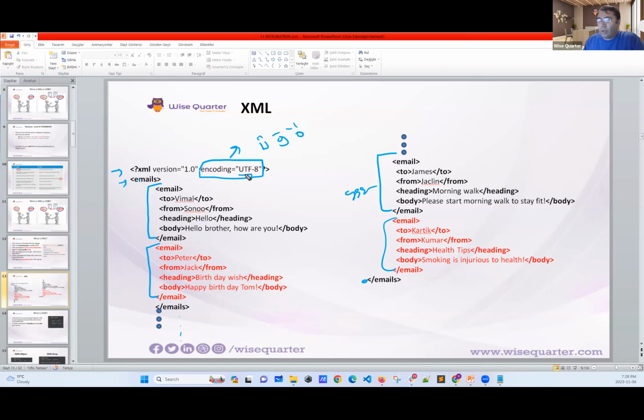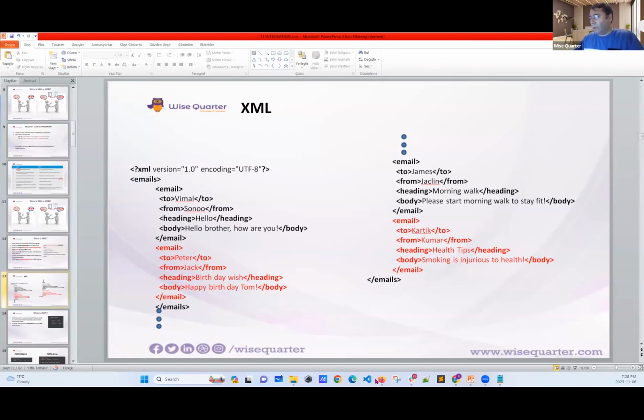Now, if you use UTF-8, these letters are included in your task. This is UTF, okay? Now, if you want to pass data in Chinese, you need to use something else. But UTF-8 is the most known and used encoding, okay? That's for XML.